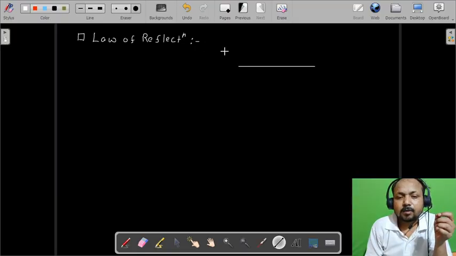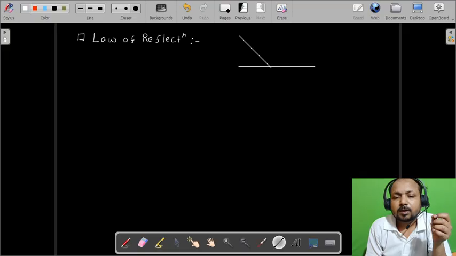So basically reflection is nothing but when a ray of light is incident, it will reflect from the reflecting surface in another direction. So this is the incident ray and this is the reflected ray, and there is a normal between them which is perpendicular to the reflecting surface.